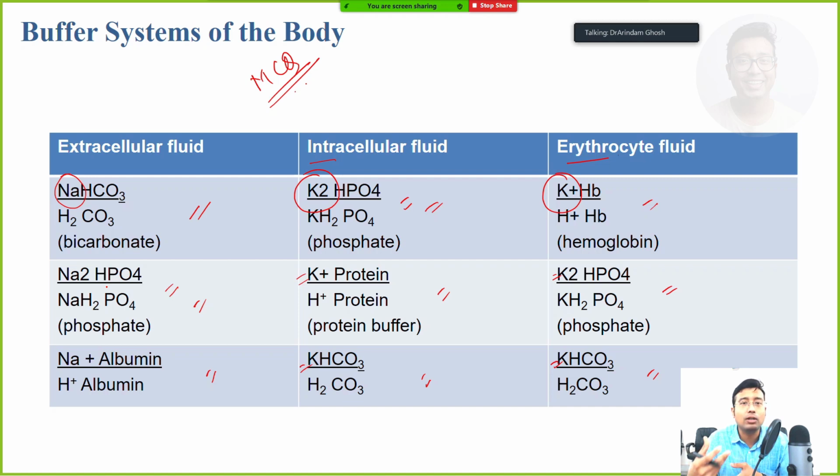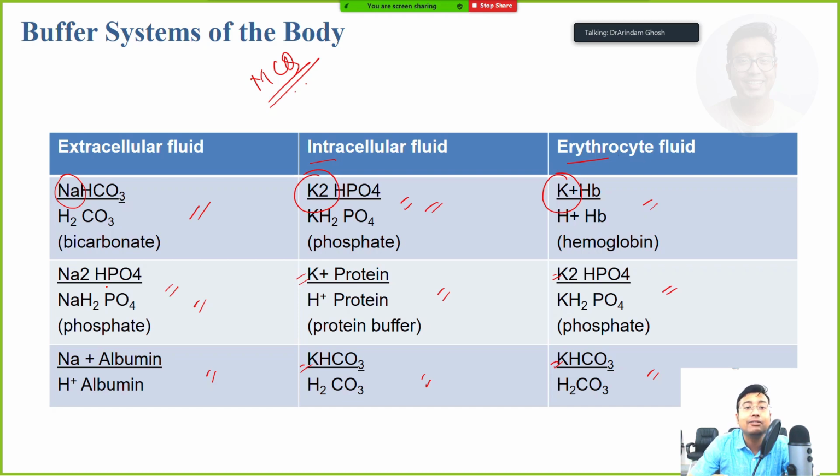Let me rephrase my question. The major buffer that is present inside the cell: MCQs can be very easy. It may give phosphate buffer, bicarbonate buffer, protein buffer, hemoglobin buffer, etc. If it is given in this form, then you can simply mark phosphate buffer, because I just told you phosphate buffer is the major intracellular buffer.